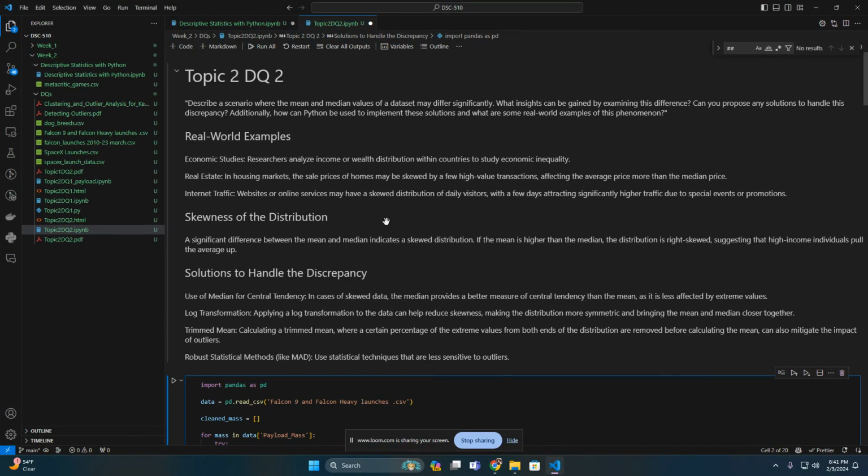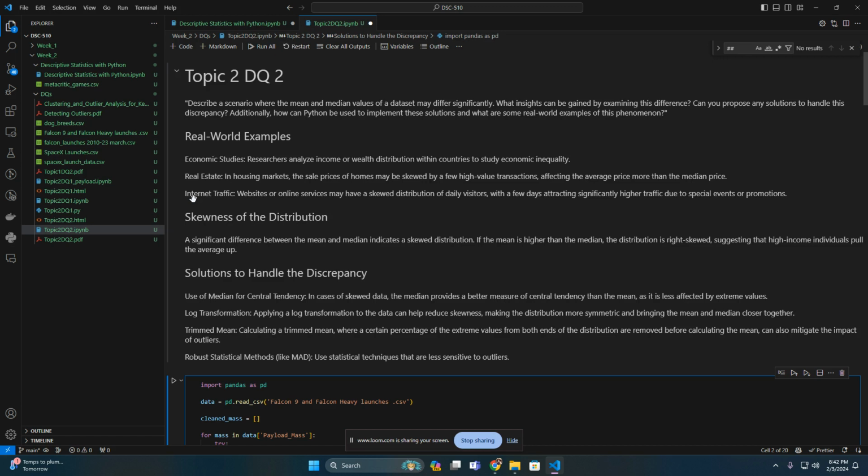Hey guys, I'm back for discussion question 2. So the question is to describe a scenario where the median values of a data set differ significantly and what insights can be gained from this difference. This is a SpaceX data set. I was actually going to use this on my topic 1 and topic 2, but I found it way too interesting and there were no outliers anyway, so we're just going to discuss this one for topic 2.